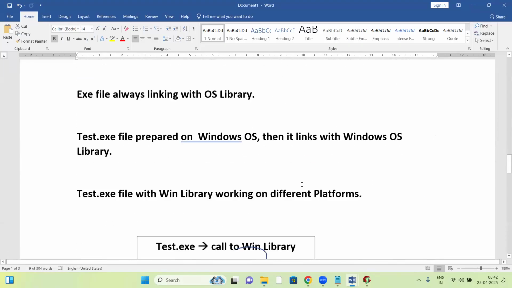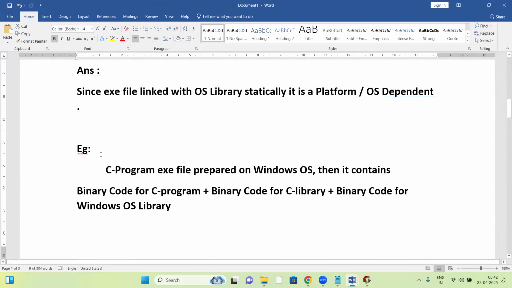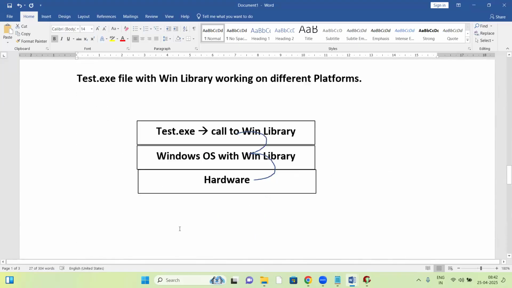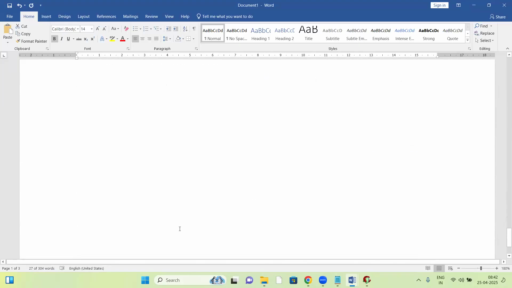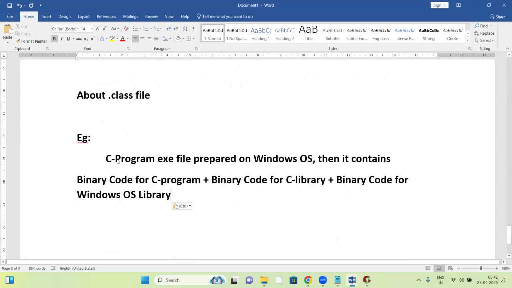For this purpose, you must have knowledge of the dot class file. Let us see about the Java dot class file. After compilation in Java, we get a dot class file. Let us see how the Java dot class file works.